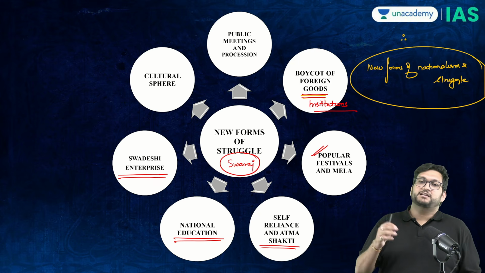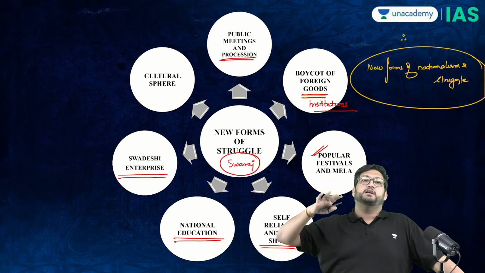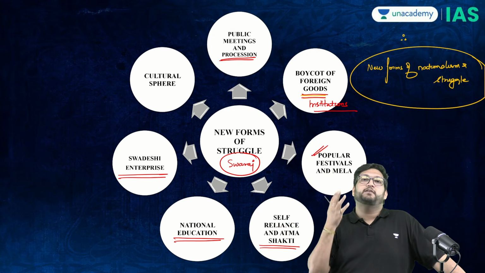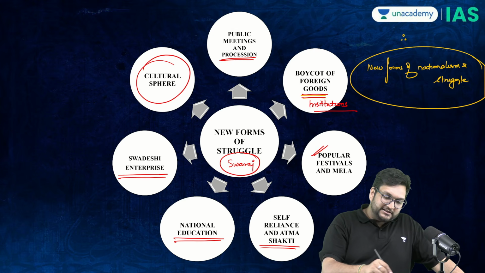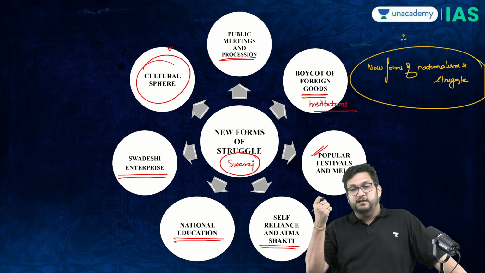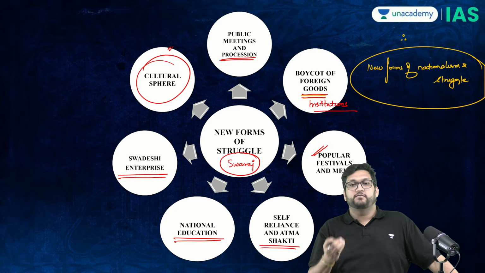Public meetings and processions were happening left, right, and center. 70,000 people, 80,000 people coming together in one meeting. 50,000 rupees was just collected for the Swadeshi movement. In the cultural sphere, we have the Bharat Mata imagery, Amar Shonar Bangla, and what we call Bande Mataram becoming very important songs and symbols of this movement.